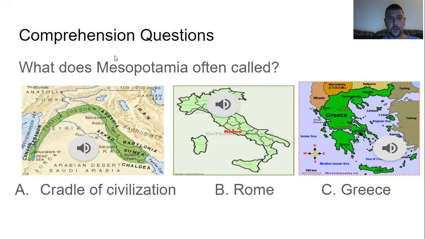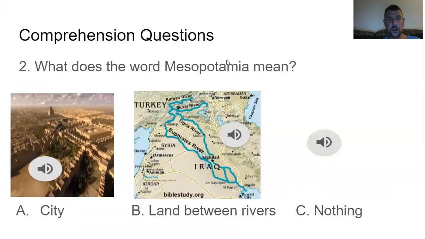So, what is Mesopotamia often called? A, the cradle of civilization, B, Rome, or C, Greece? It's A, the cradle of civilization. Remember the cradle I had as the picture at the very first of it? It's the cradle of civilization. Ding, ding, ding. We have a winner.